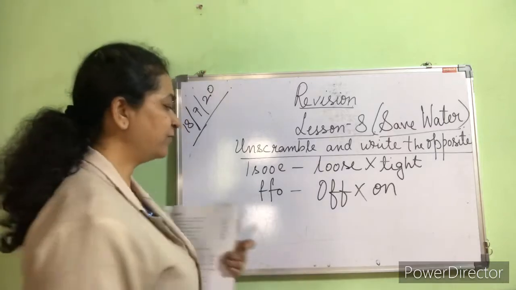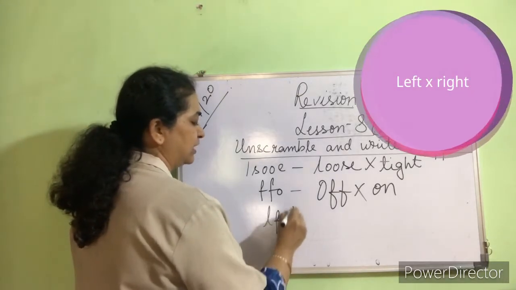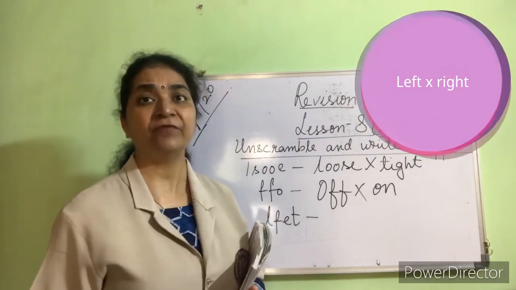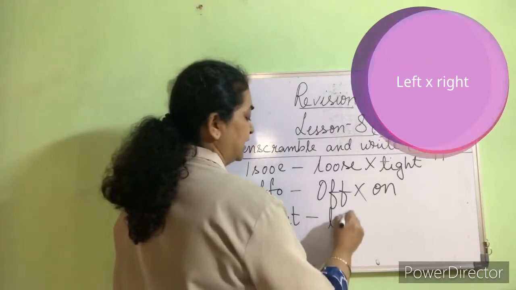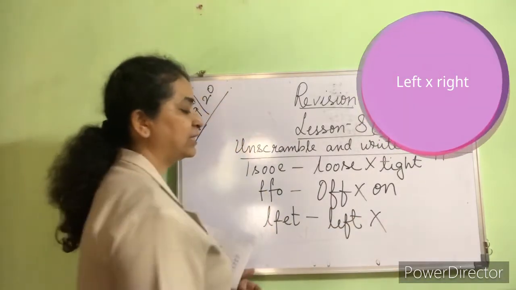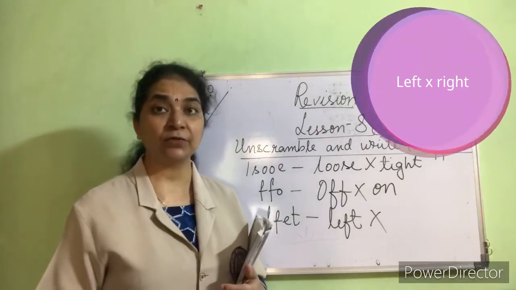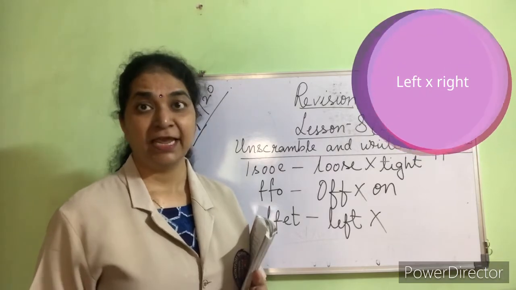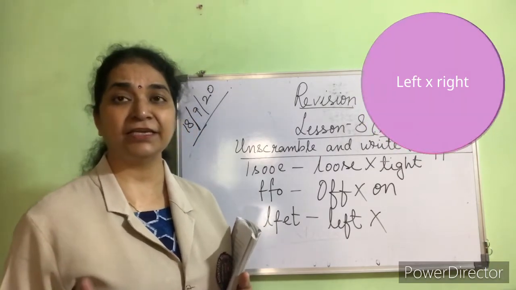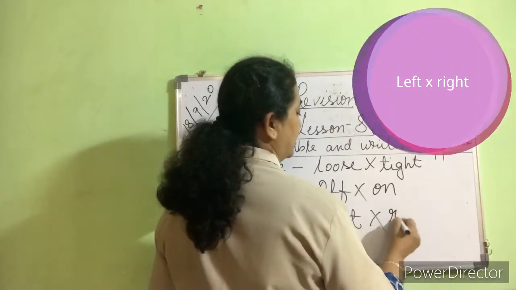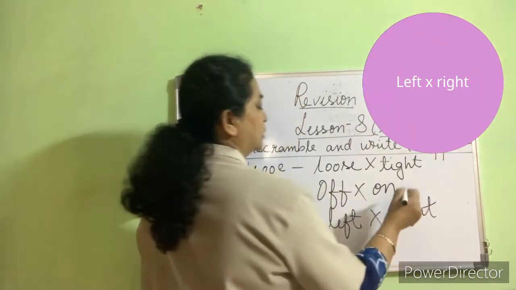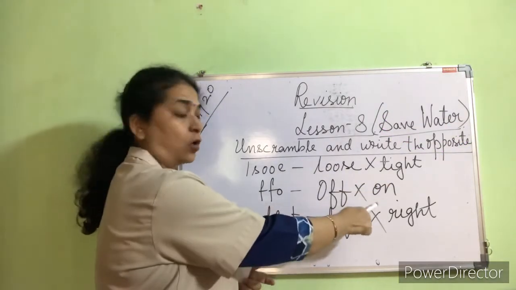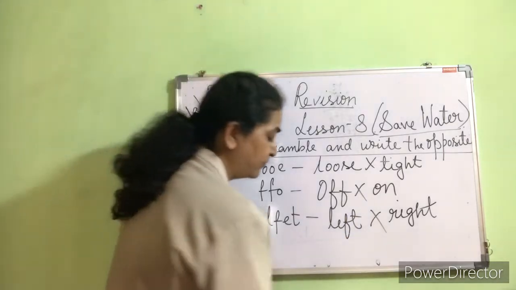Then next is L-F-E-T. What is the correct word for this? L-E-F-T. Left. And what will be the opposite of left? Right. And what is the spelling of right? R-I-G-H-T. So, loose, tight, off, on, left, right.